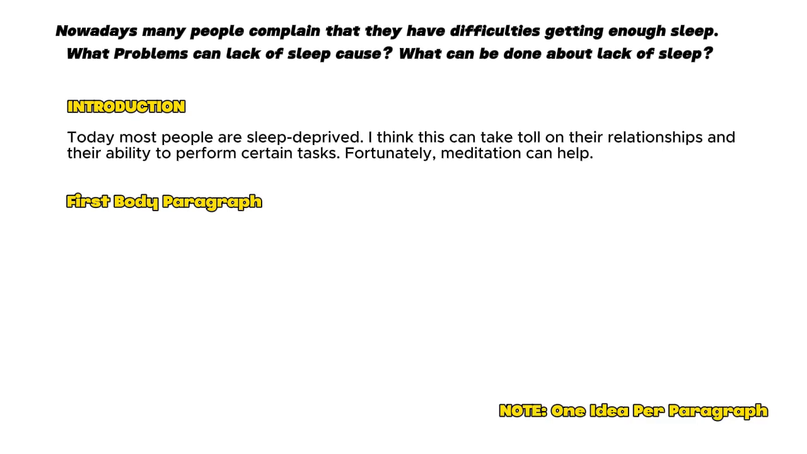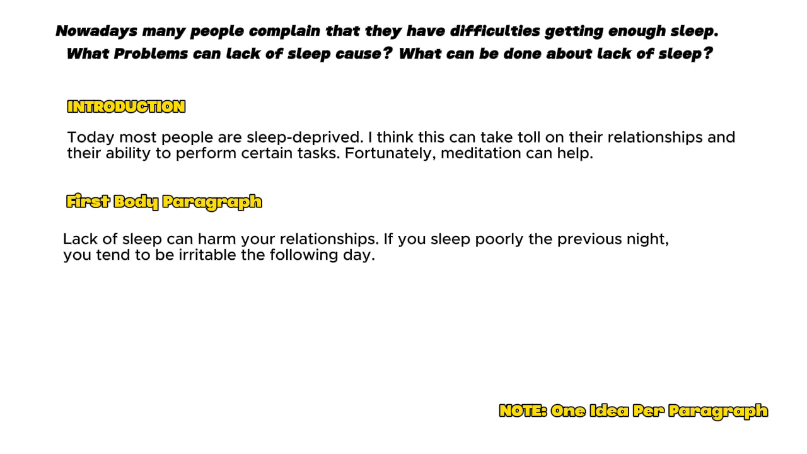Moving on to our first body paragraph. Remember, we will be explaining one idea per paragraph. So go ahead with the first idea, that is the effect on relationships. I will be writing the topic sentence this way. Lack of sleep can harm your relationships. Now, we have to explain it. For this, ask yourself how it can harm or what could be the results. Here is my explanation. If you sleep poorly the previous night, you tend to be irritable the following day.